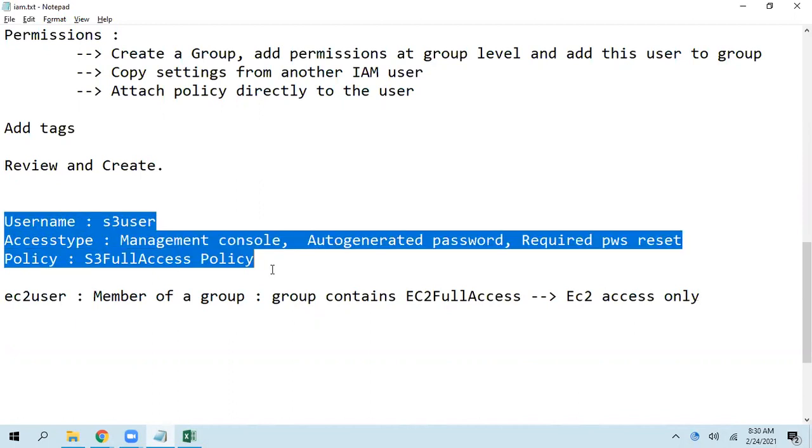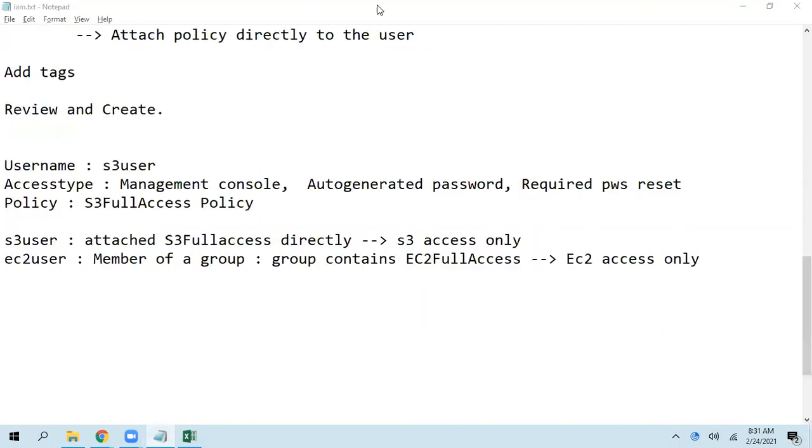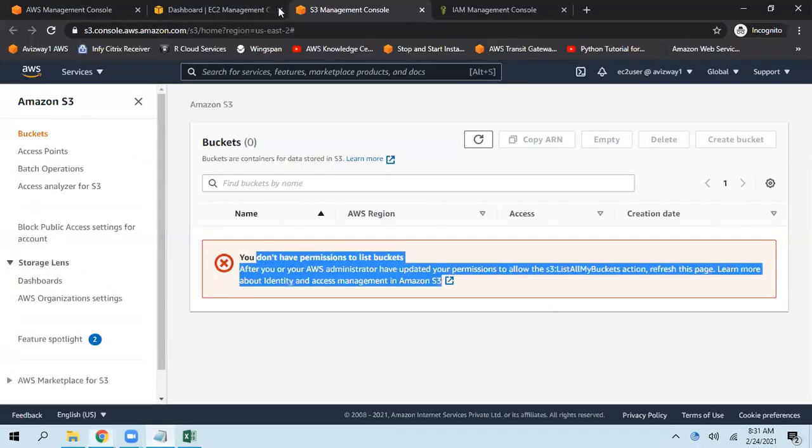For the S3 user, S3 full access is attached directly. So he can access S3 only. Right. So this is the introduction to our IAM. So now I'm open to all your questions.